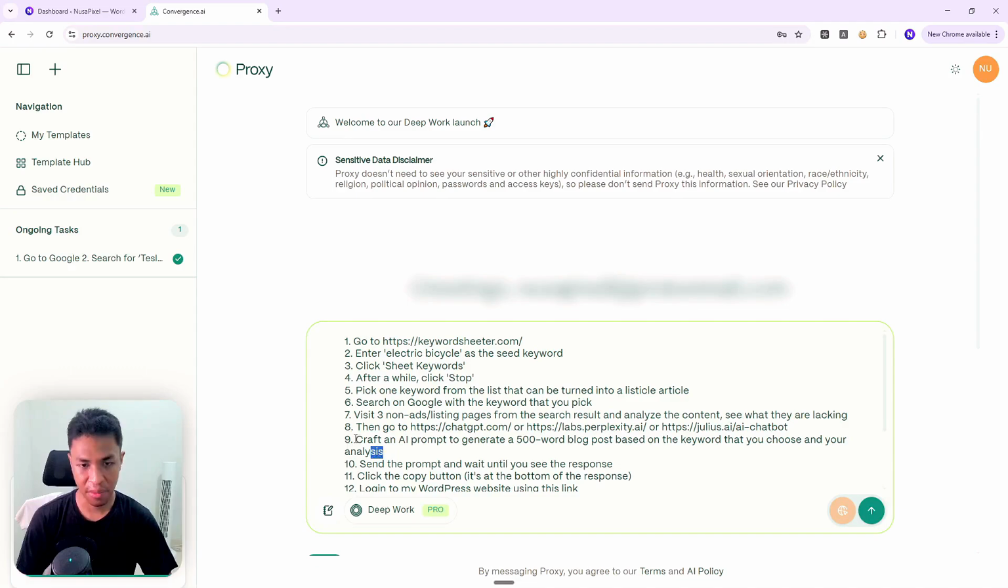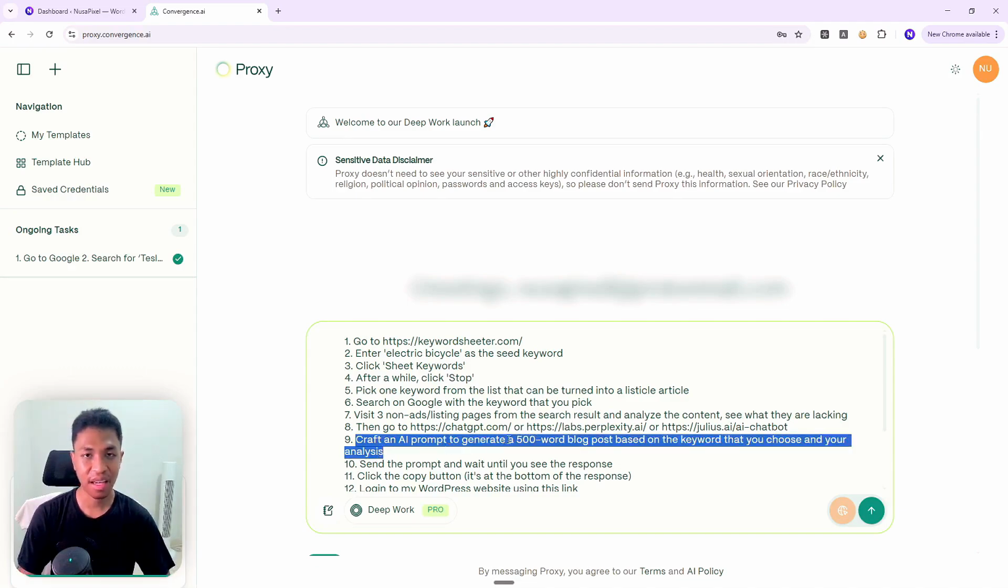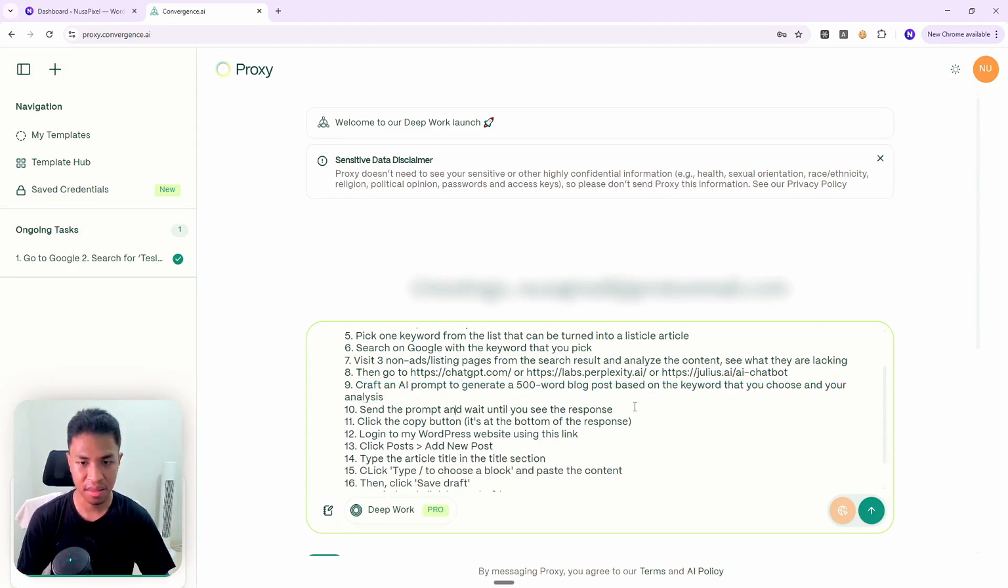And then on step number 9, I want it to craft an AI prompt to generate a blog post based on the keyword that they choose and based on the competitor analysis. So I'm not going to prompt it. AI will do the prompting. AI will do the research and it will decide what is the most appropriate prompt for the content. And then send the prompt, wait until you see the AI response, and then click the copy button to copy the response from AI like ChatGPT or Perplexity Labs.